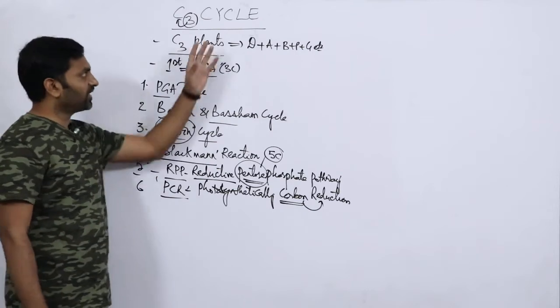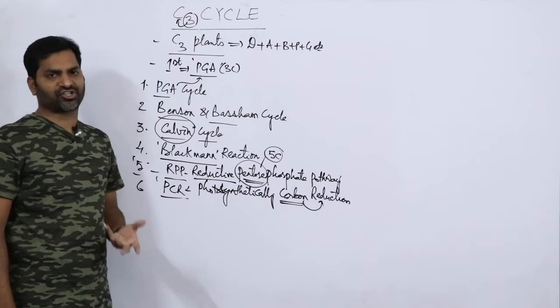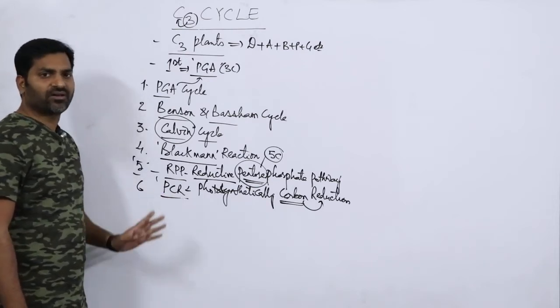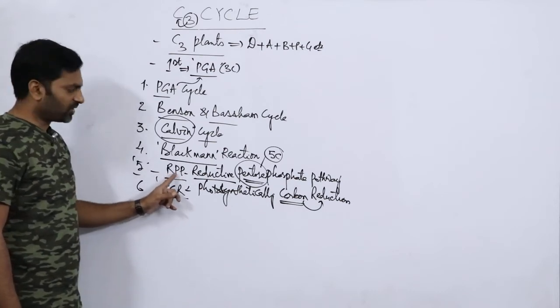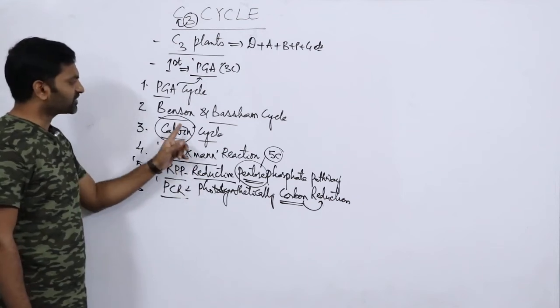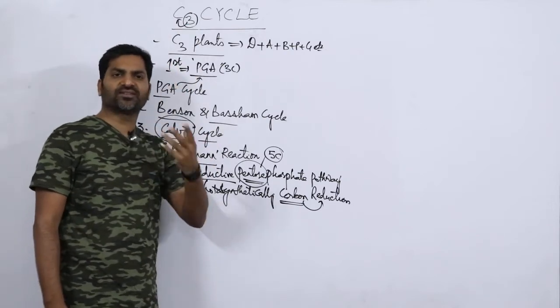Basically, the photosynthetic process is an example of a reduction process. Hence it is called PCR, the photosynthetic carbon reduction method, or RPP, the reductive pentose phosphate pathway. The Blackman reaction, Calvin cycle, Benson Bassham cycle, and PGA cycle, the general term is the C3 cycle.